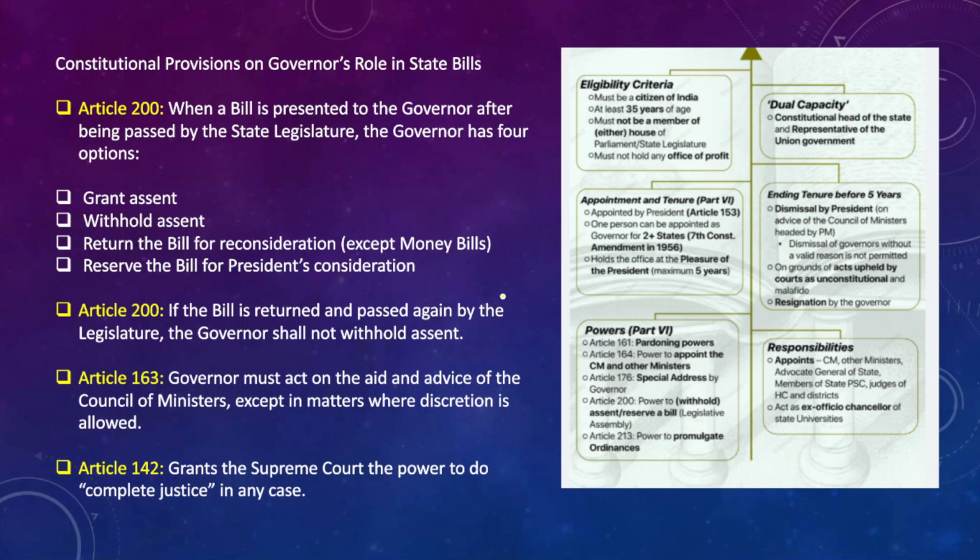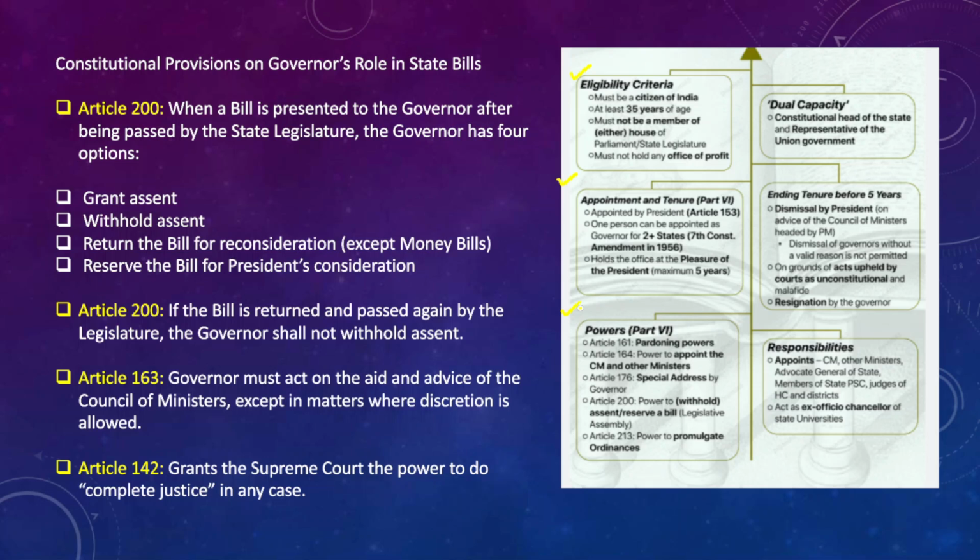So in this context, we'll understand what is Article 200, what is Article 201, and the institution of the governor or the office of the governor. And apart from that, we will also understand the directive of the Supreme Court to the president as well with respect to giving assent to the bills, and the time frame that the Supreme Court has set for this particular purpose. So here, all the details about the governor have been provided: the powers of the governor, eligibility criteria of the governor, and who appoints the governor.